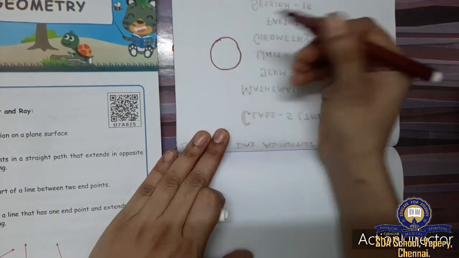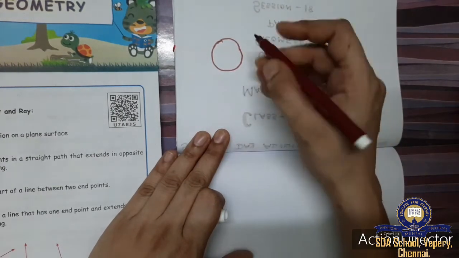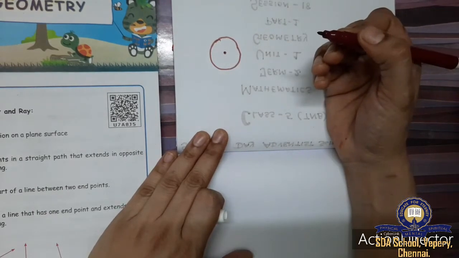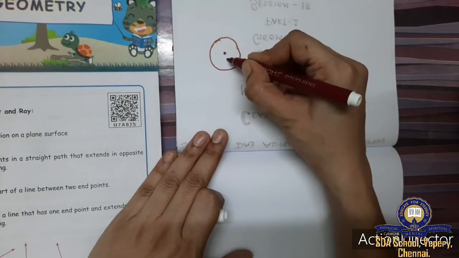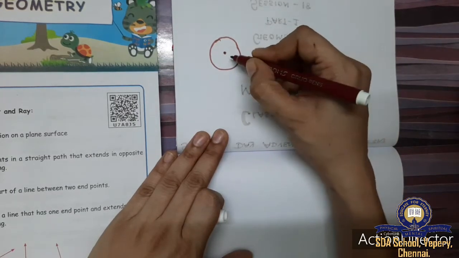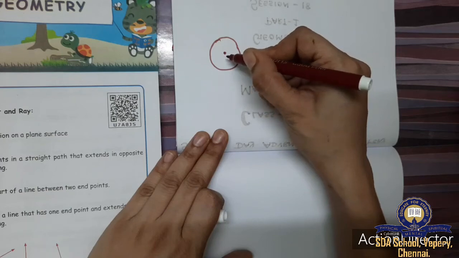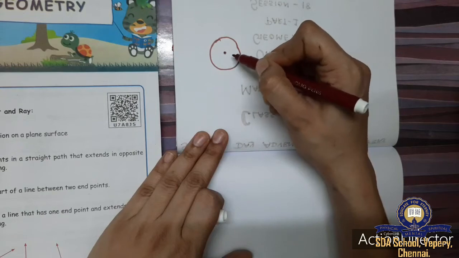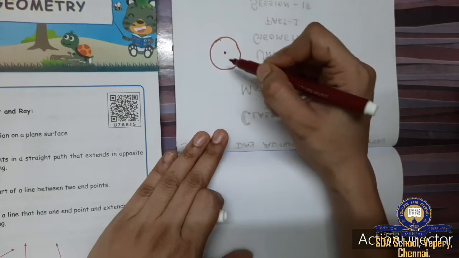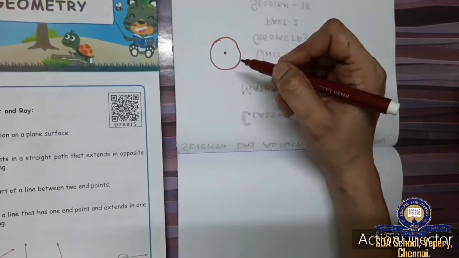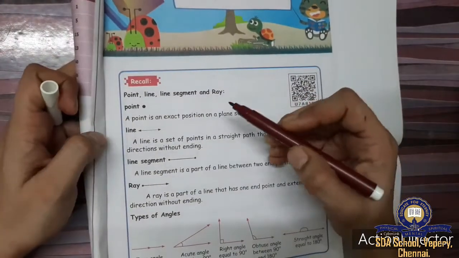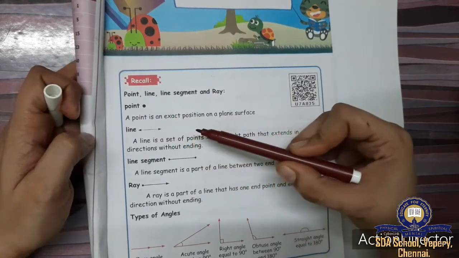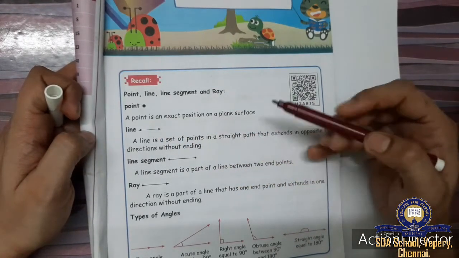I am keeping one point here and it points to the center of the circle. So this point shows the exact position of the center of the circle. Normally a point is used to position something exactly. A point is an exact position on a plane surface.